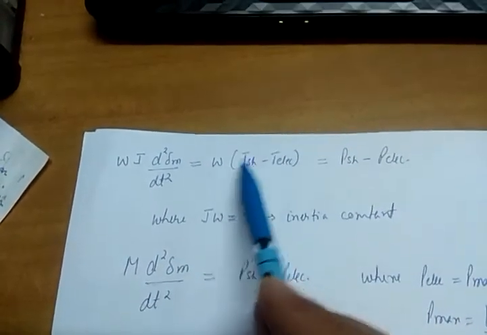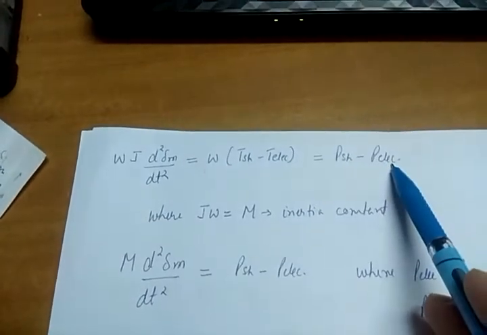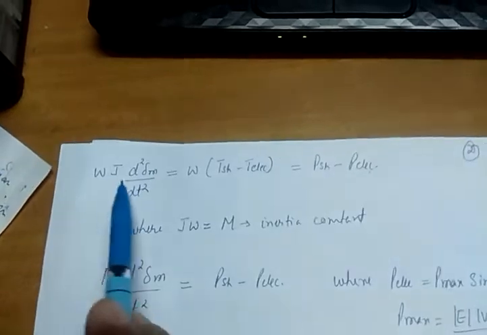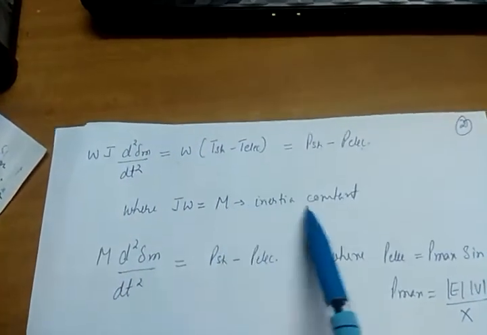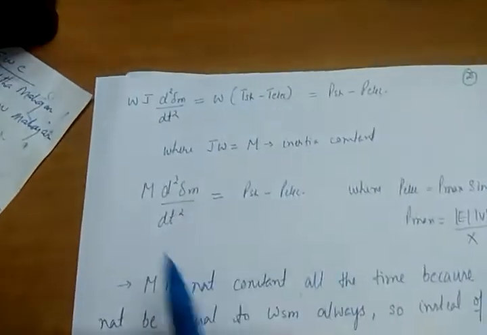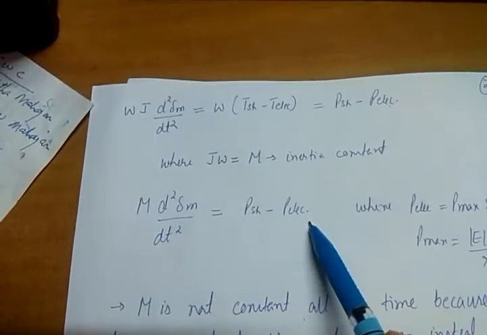Omega into torque, speed into torque, is nothing but power. So this is shaft power minus electrical power, where J omega I will replace with another constant that is called inertia constant M. So the above equation can be written as M into d square delta m upon dt square is equal to shaft power minus electrical power.